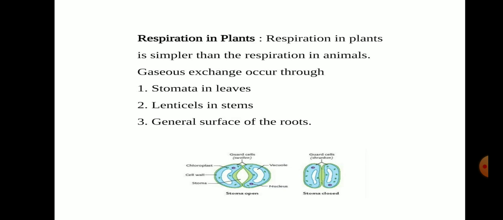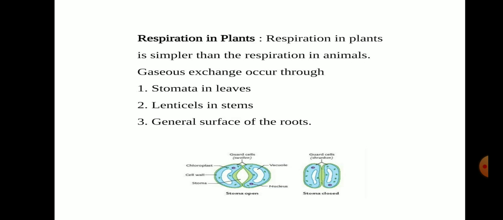Now, at last, we have respiration in plants. Plants also respire, but the mechanism is very simple, because they have simple respiratory organs. The respiratory surface present in the leaves of plants is the stomata. Leaves respire through stomata. Stomata are minute pores, as shown in the picture, which help in the exchange of gases. The opening and closing of stomata by the guard cells that surround them helps in the exchange of gases.